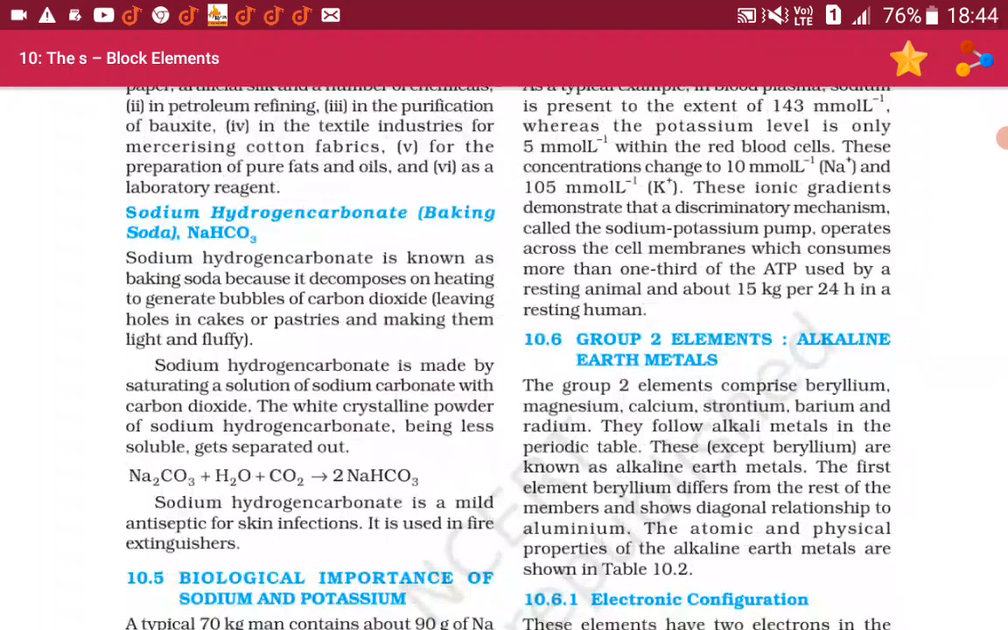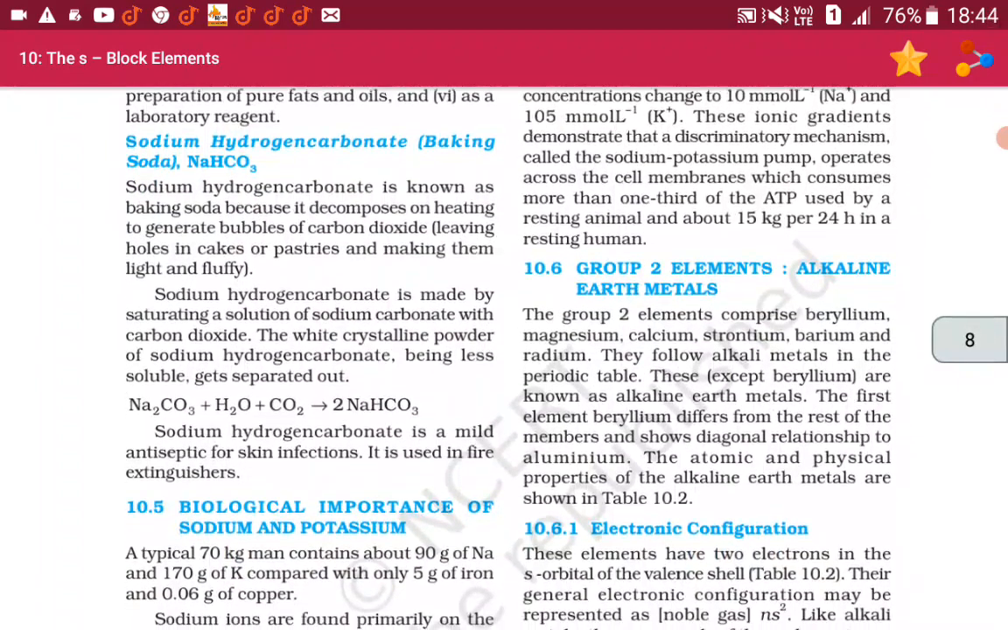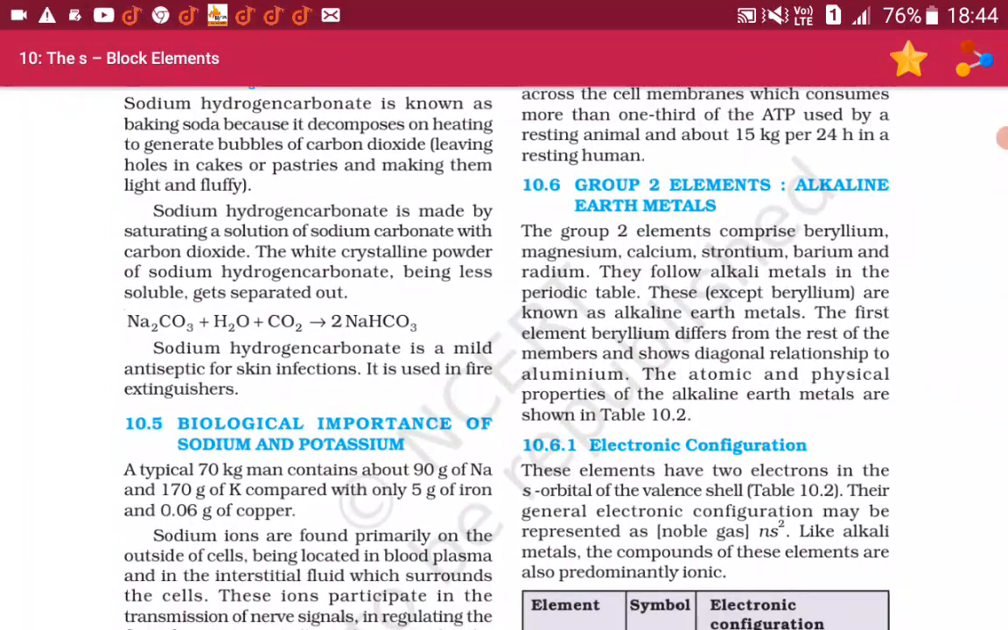Sodium hydrogen carbonate is made by saturating a solution of sodium carbonate with carbon dioxide. The white crystalline powder of sodium hydrogen carbonate, being less soluble, gets precipitated out. Na2CO3 plus H2O plus CO2 gives 2 NaHCO3. Sodium hydrogen carbonate is a mild antiseptic for skin infections. It is used in fire extinguishers.